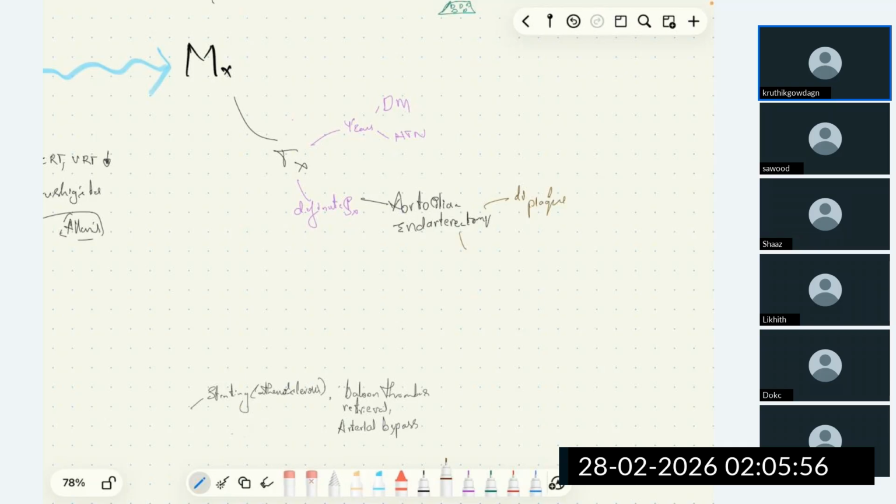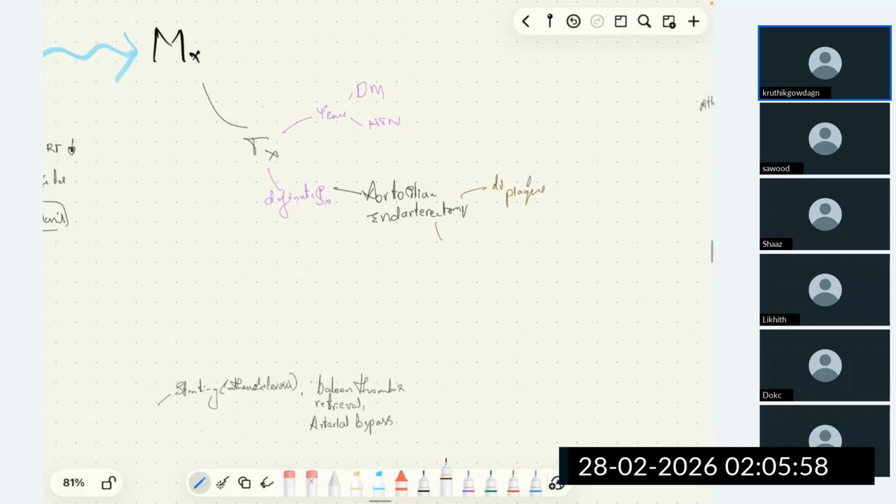And how do we remove this? The plaque is removed by performing arteriotomy, that is opening up of the vessel. We will take out the plaque. Then we'll close this by using continuous suture. This is aortoiliac endarterectomy.